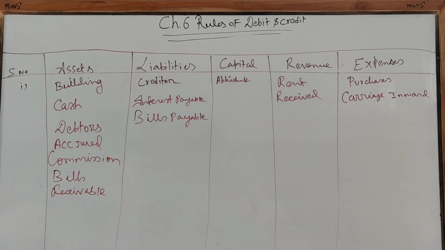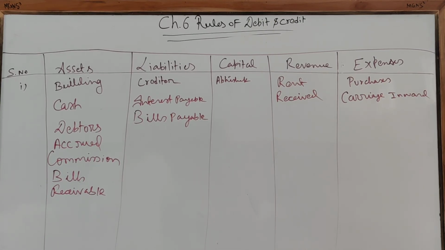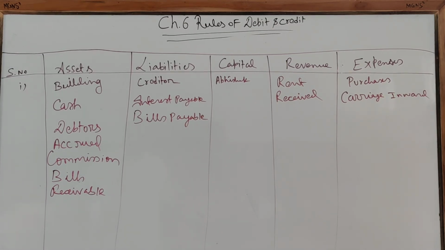Clear? So this chapter is generally related up to here only. We have to just see how these things are going to be debited and credited, what the rules of debit and credit are, and under what columns these items will come. It's a chapter of memorizing the terms. Clear? And how they are classified. So I have told you both the ways, traditional approach or American approach, or accounting equation approach. So solve all the examples, and just 3-4 practical questions are there. Kindly solve them. So from my side this chapter is over.